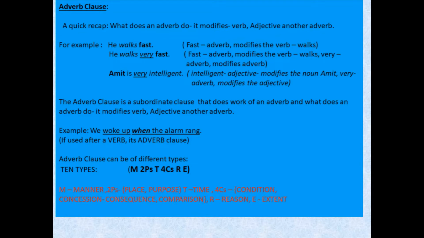Right? I'll read that again. 4 C's: condition, concession, consequence, comparison. Then we have R, which stands for reason, adverb of reason, and E, which stands for adverb of extent.